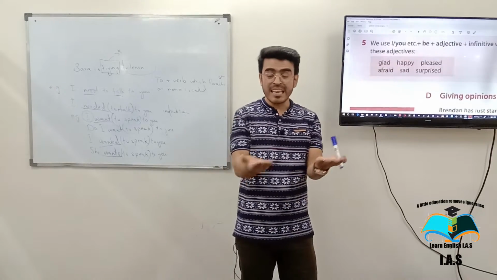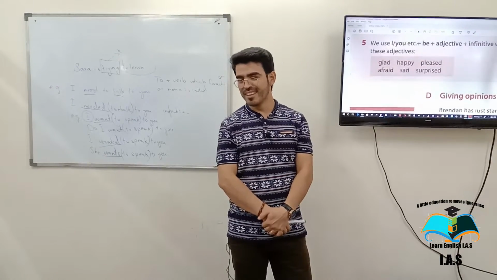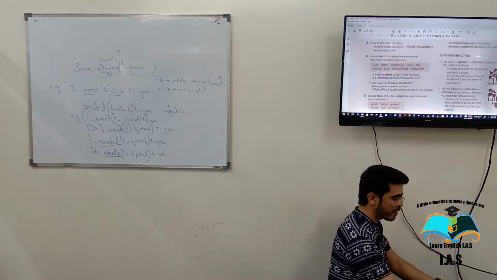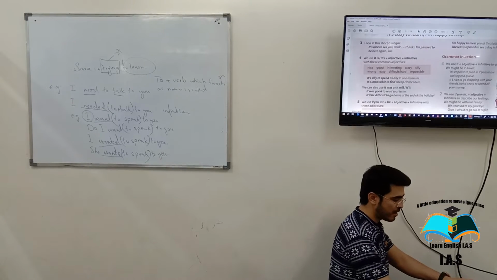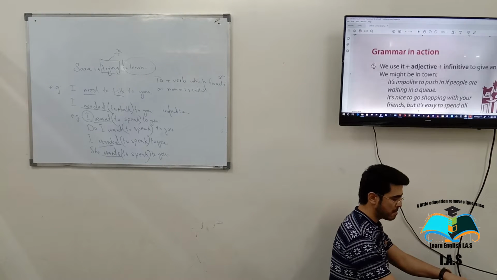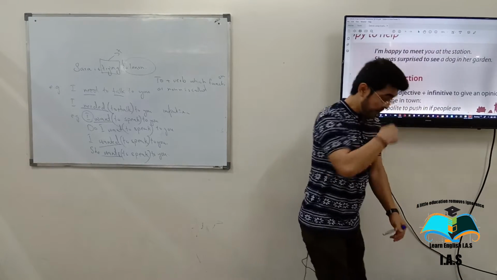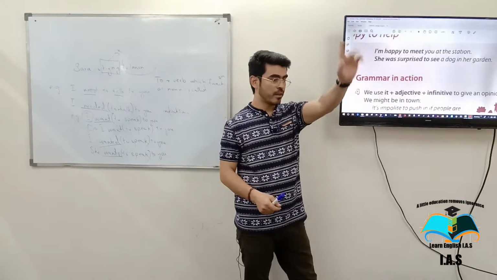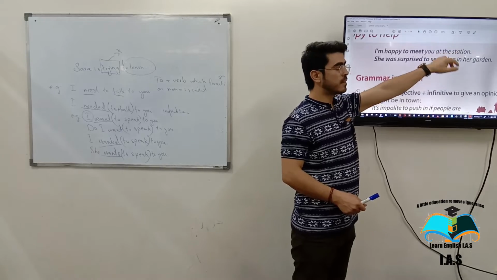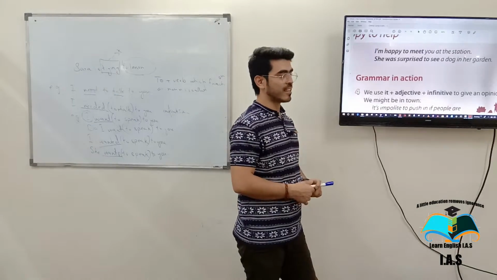You should be in a beginner class, or you should be in an advanced class. Okay, there are two choices. Okay, what is the example? Read, brother. I'm happy to meet you at the station. Again? I'm happy to meet you at the station. Excellent, nice.